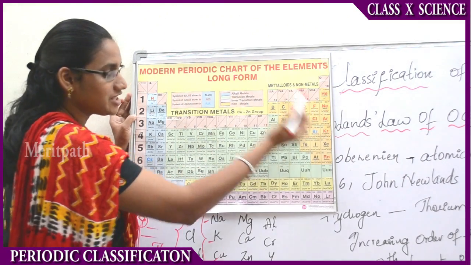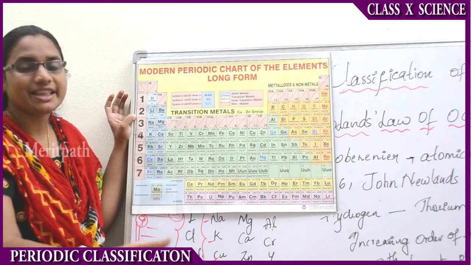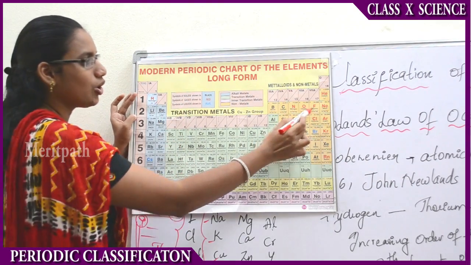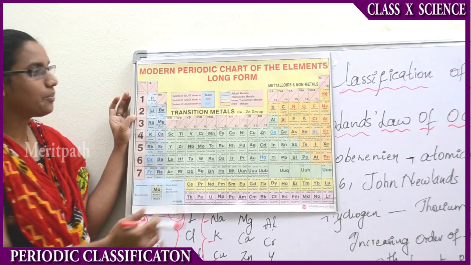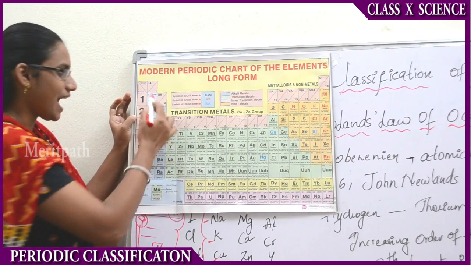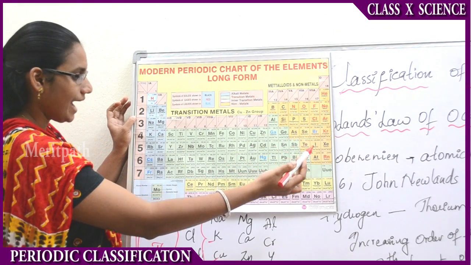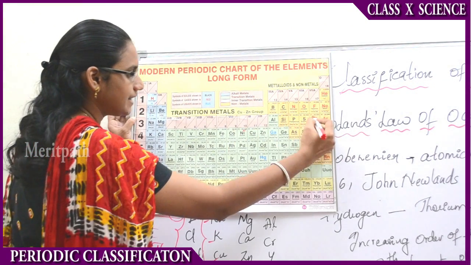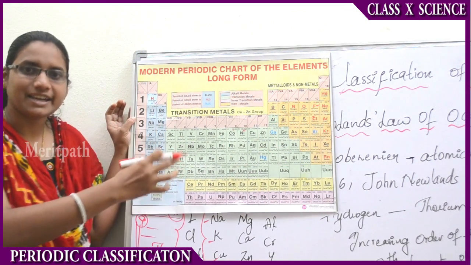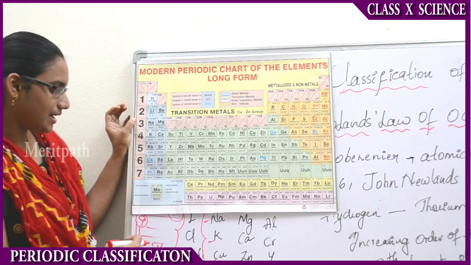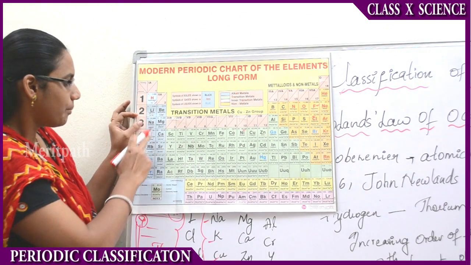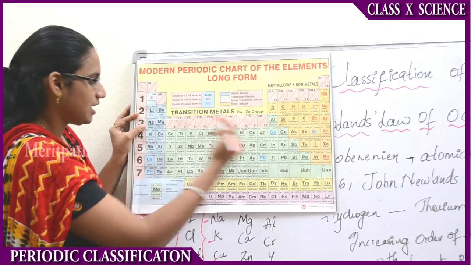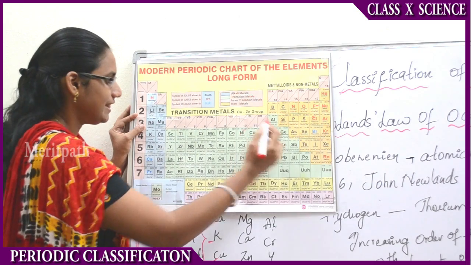And the 8th element, which is fluorine, repeats the same properties as hydrogen. Therefore, we can say hydrogen and fluorine come into one group. Again the same process repeats: hydrogen, fluorine, chlorine, and cobalt and nickel. All these come in one category, that is the law of octaves. In the same manner, sodium, potassium, copper and zinc will come in one group of elements.